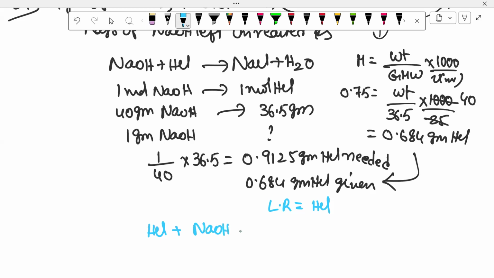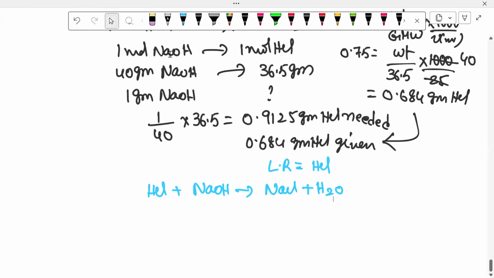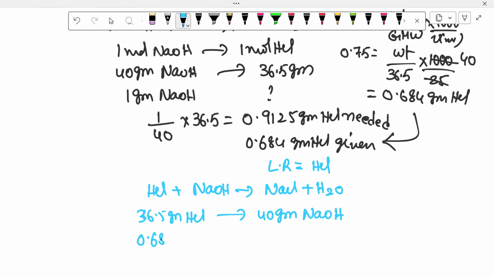HCl plus NaOH gives NaCl plus H2O. Now here you see, 36.5 gram of HCl needs 40 gram NaOH. For 0.684 gram of HCl, how much is needed? 0.684 by 36.5 into 40, that means 0.750 grams.